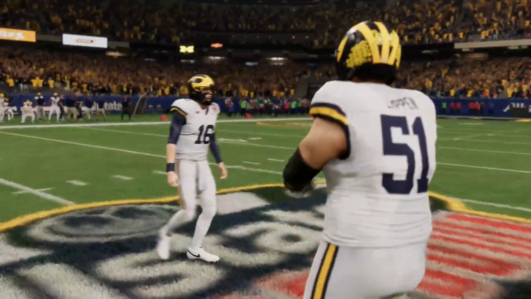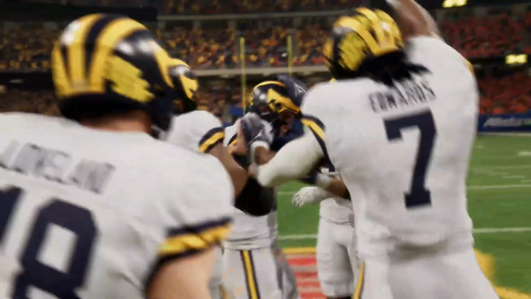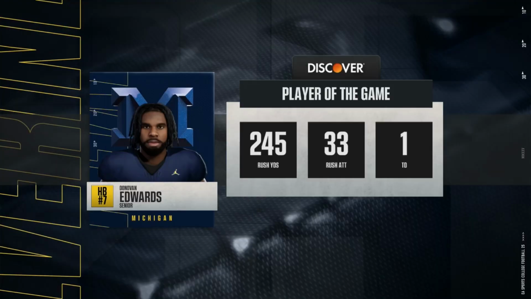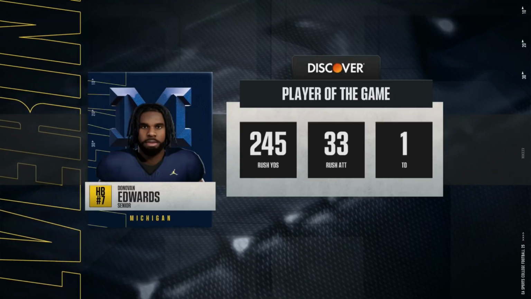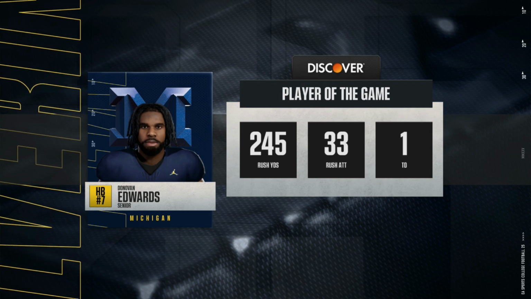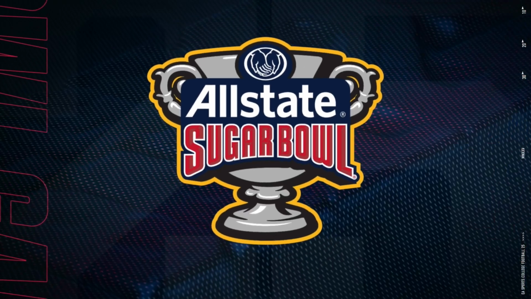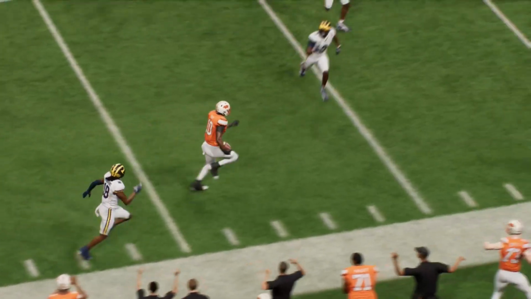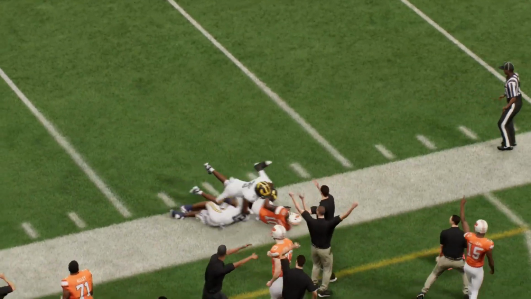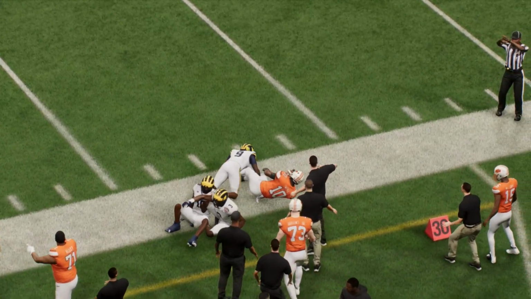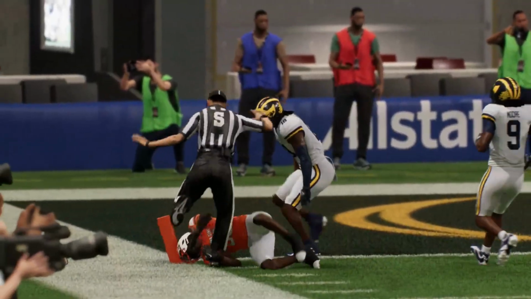But hey, look, if you're an Oklahoma State fan, you would take it, I think. A one-score game. I mean, look at Donovan Edwards, 250 yards. If you're giving up that kind of yardage, you don't deserve to win. But if you're an Oklahoma State fan, you probably take a Sugar Bowl against Michigan in year one of Barry Sanders. Let's go ahead and jump into year number 2 and see what he can do.